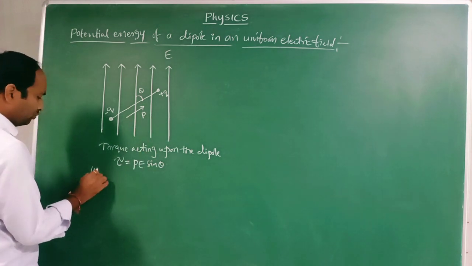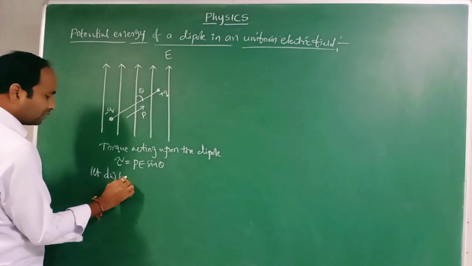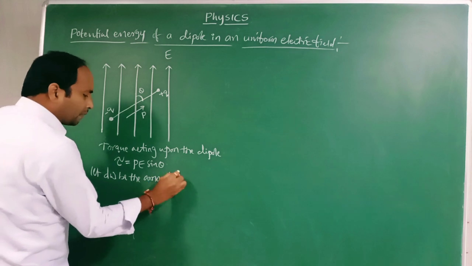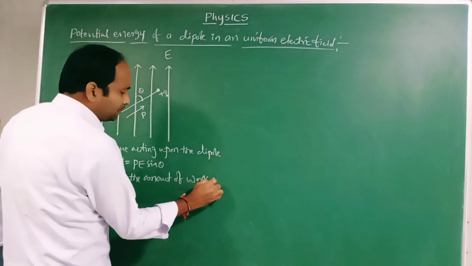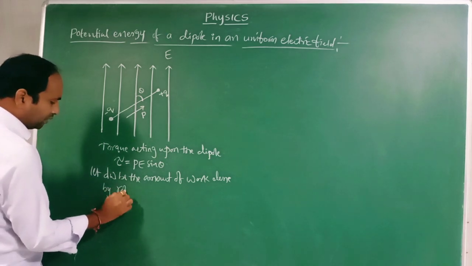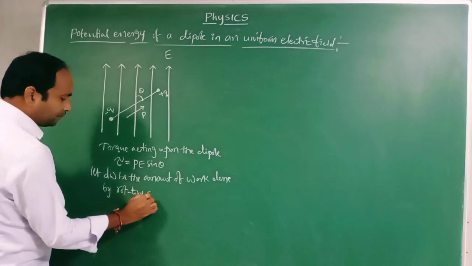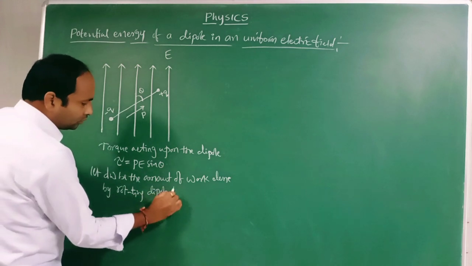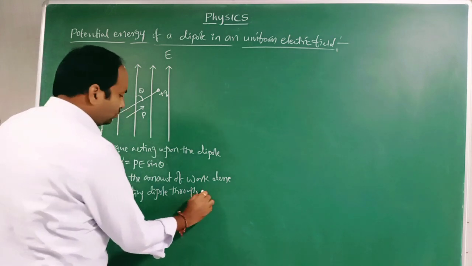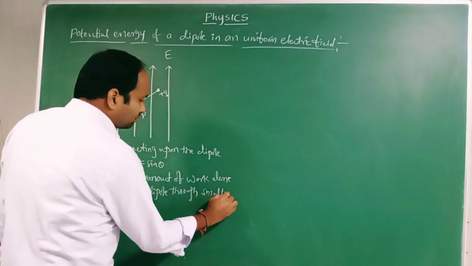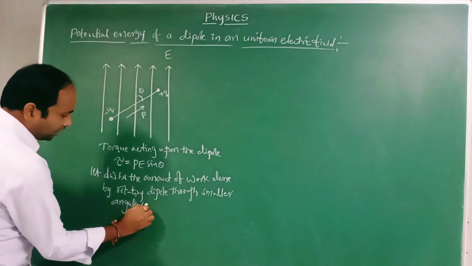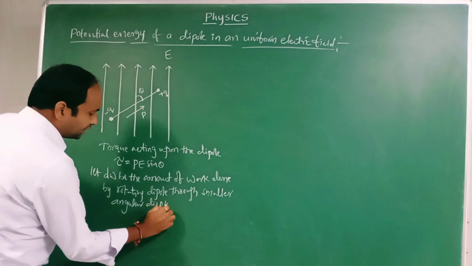Let dw be the amount of work done by rotating the dipole through the smaller angular displacement d theta.